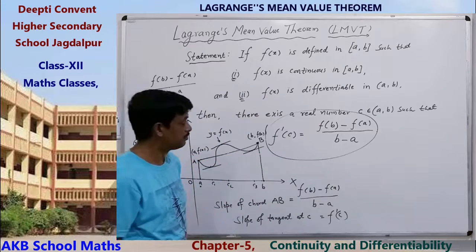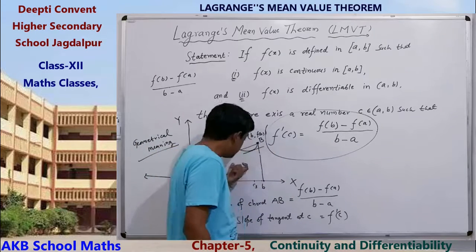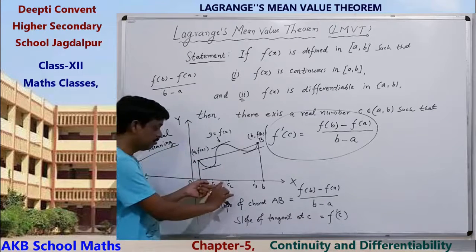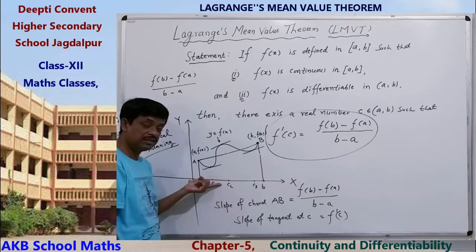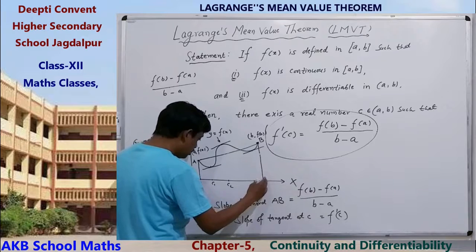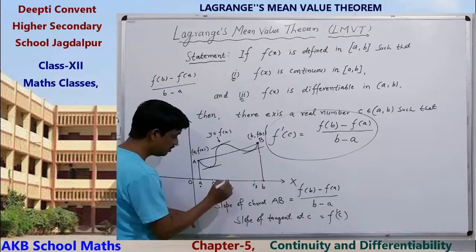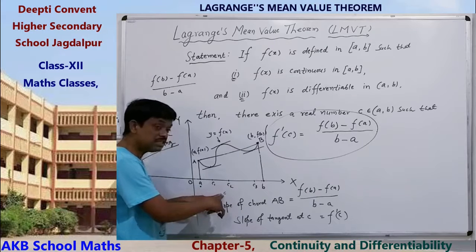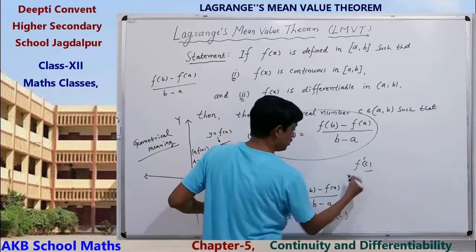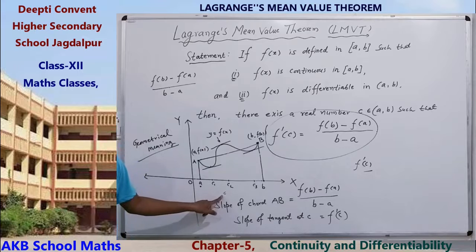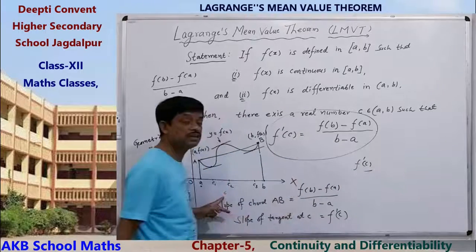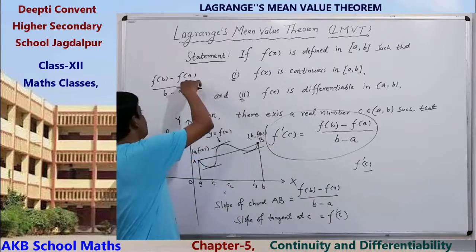We know this from physics. Speed at any instant is given by the derivative. So if between these two times there is a point C, then the instantaneous speed at that time is f dash C, because instantaneous speed is given by the derivative. So at time C, this instantaneous derivative is equal to the average speed.